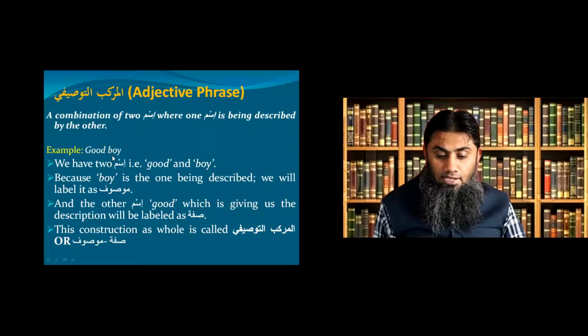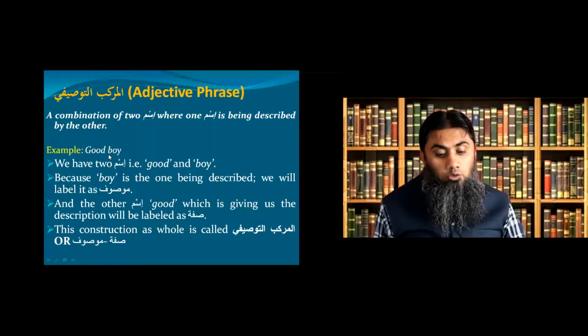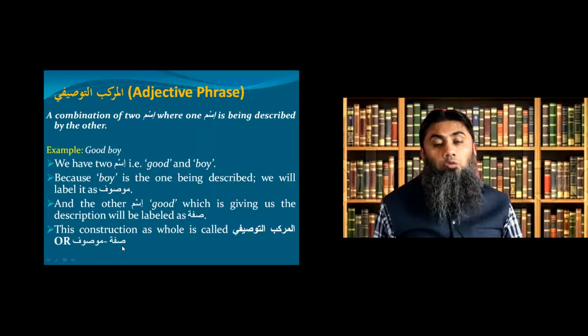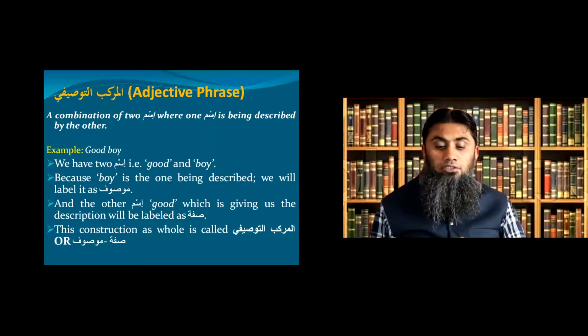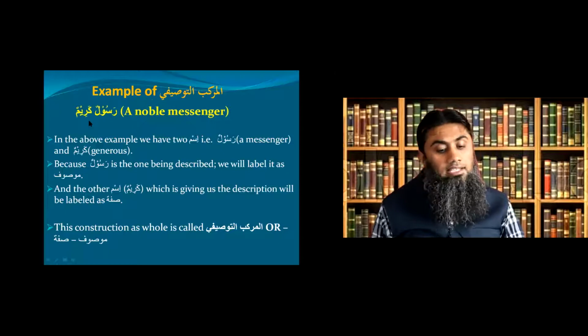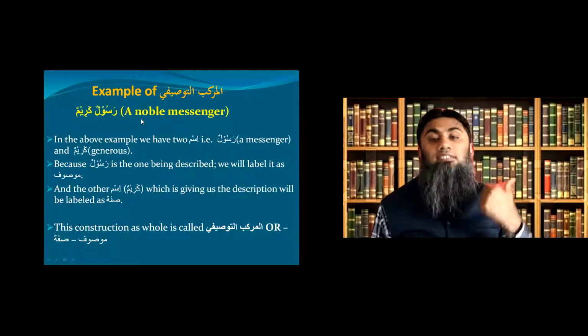So this has 2 parts. The one being described is called mawsuf, the description is called sifa, and both of them together, mawsuf and sifa together, we call al murakkab at tawsifi or mawsuf sifa. These are the 2 names we can use for them. Now let's look at an Arabic example inshallah for further clarification. Rasulun Karimun, a noble messenger or a generous messenger.